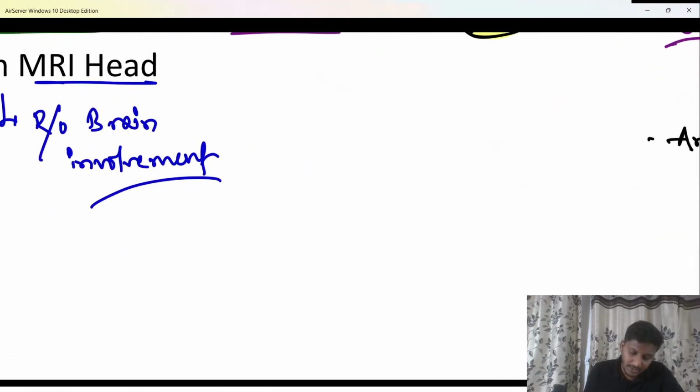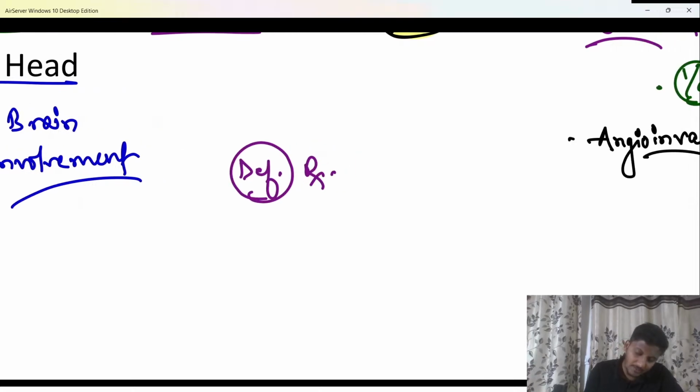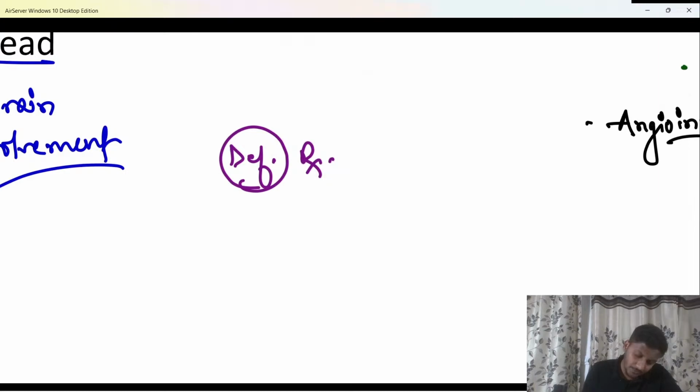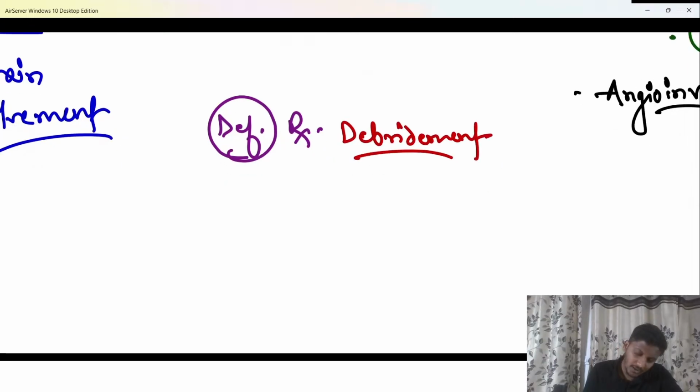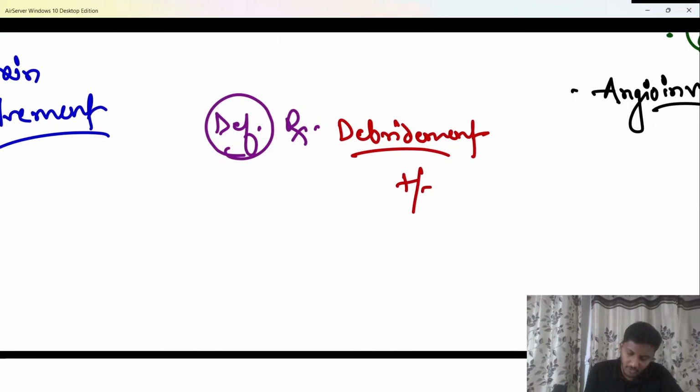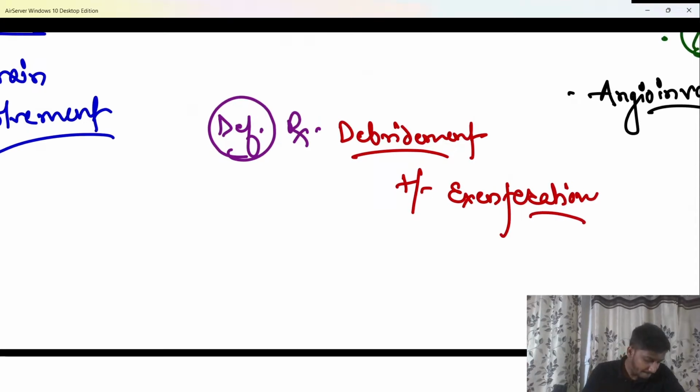So remember, the definitive treatment is surely debridement, that is removal of all the necrotic tissue, with or without exenteration. Now what is exenteration? Can anybody tell me in the chat box quickly? What is exenteration?